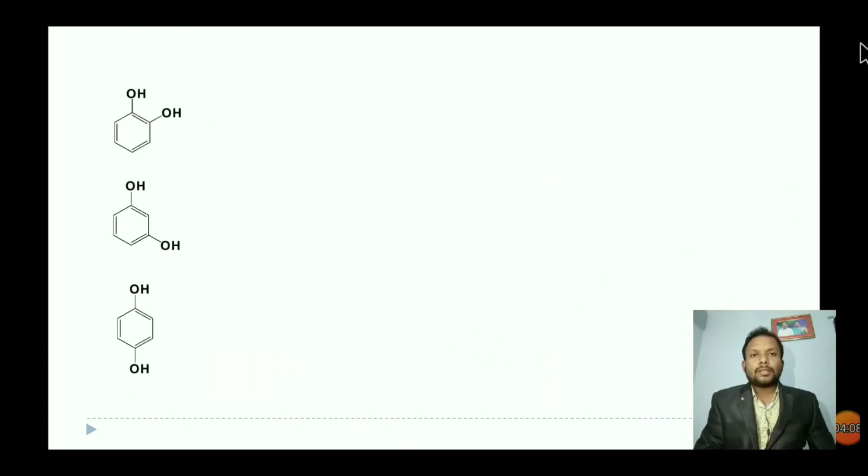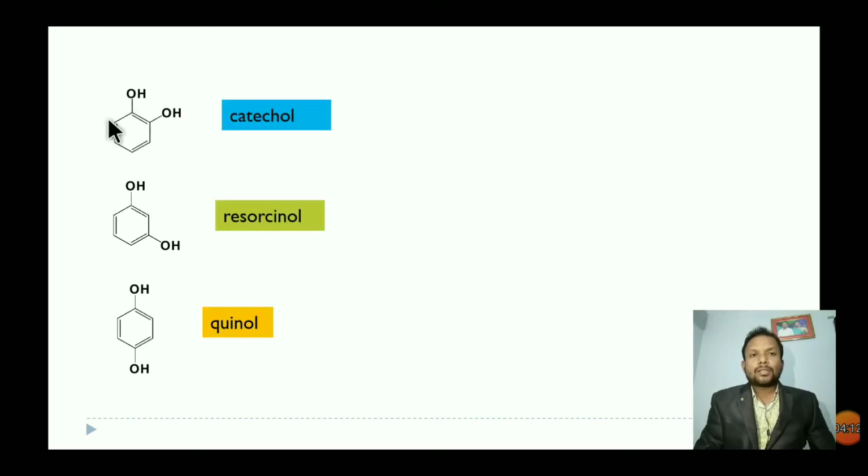See the dihydroxy compounds on the benzene ring. This is called catechol. 1,2-dihydroxy benzene is called catechol, with both hydroxy groups on the benzene ortho to each other, a 1,2 relationship. In this case, this is resorcinol. 1,3-dihydroxy benzene is called resorcinol, and 1,4-dihydroxy benzene is called quinol or hydroquinone.